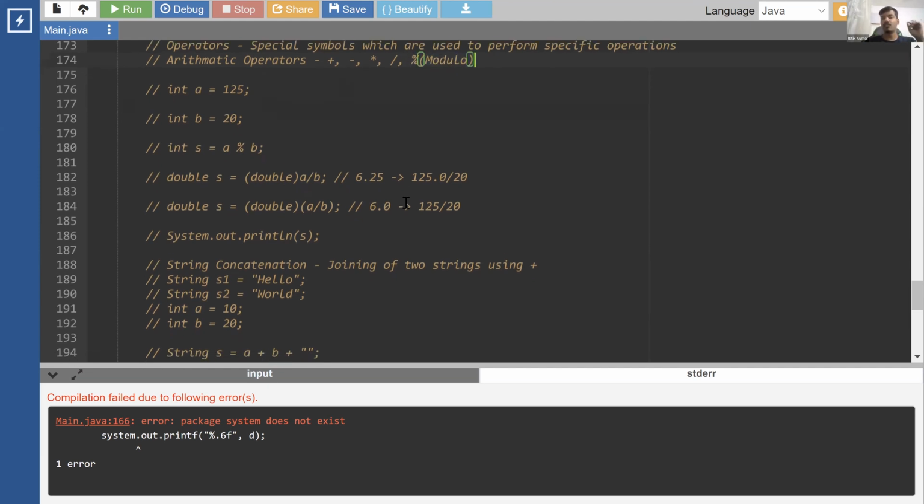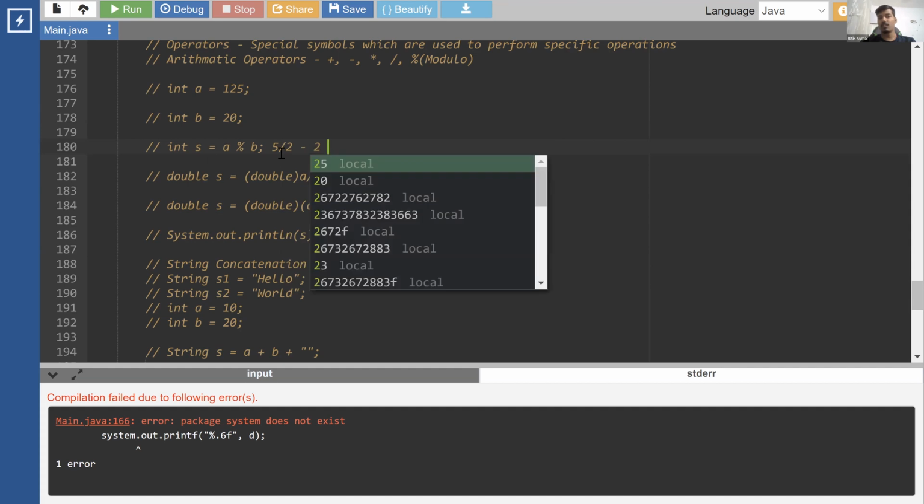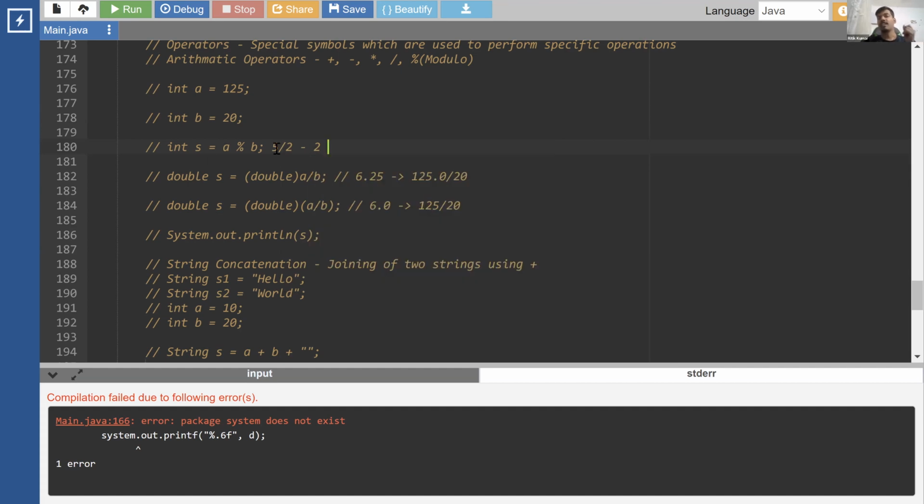What does this operator do? It finds the remainder after division. If you divide 2 numbers, this gives you the remainder. Whenever you perform addition, subtraction, multiplication, or division, and the numbers are integers, the result is also going to be an integer. For example, 5 divided by 2 with both integers comes out as 2, not 2.5. If you want 2.5, you have to perform the division on decimal numbers.